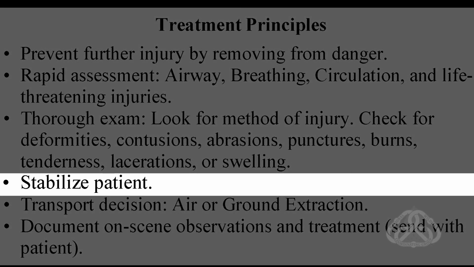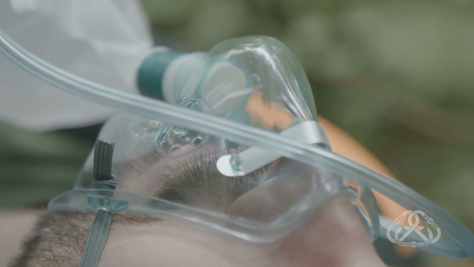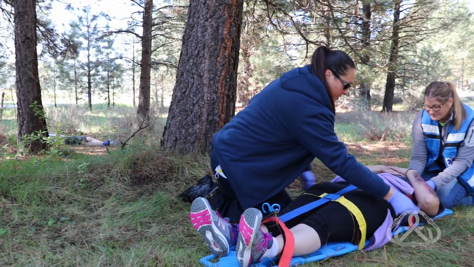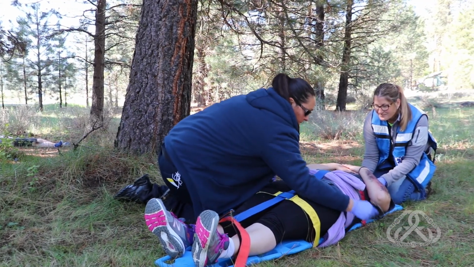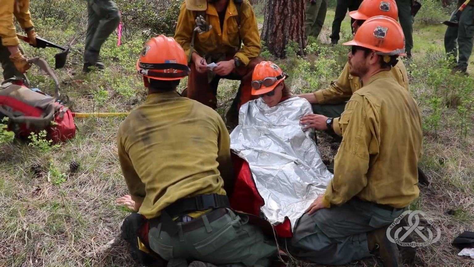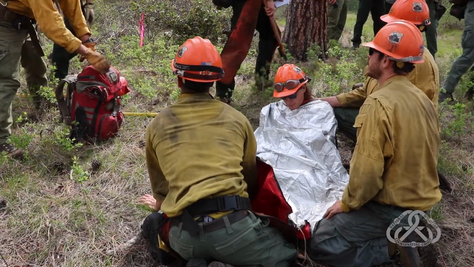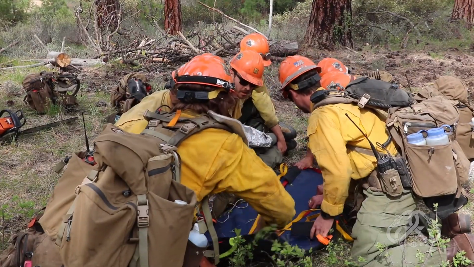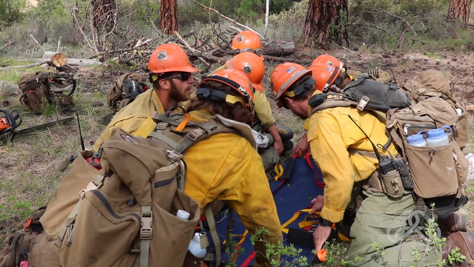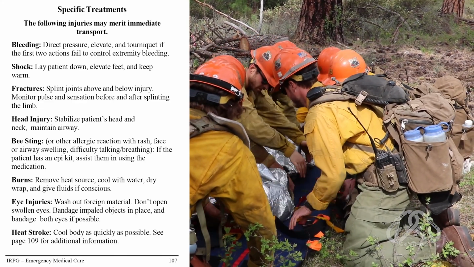Stabilize patient. Once you have established a baseline of your patient's condition, you must stabilize the patient. Provide environmental protections for patient, for example, shade, cooling, or warming. Recover after thorough exam. Place the patient in a position of comfort and proactively manage for shock. Specific treatments for injuries and illnesses are found in the IRPG Emergency Medical Care section.